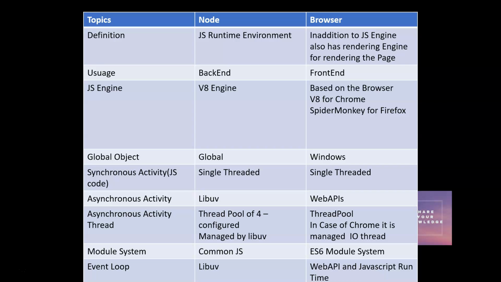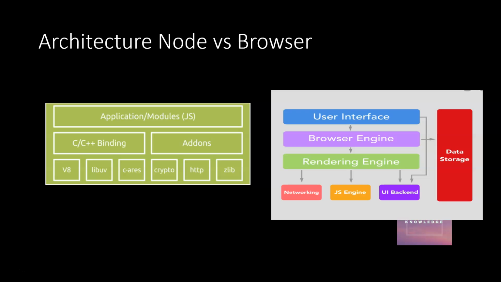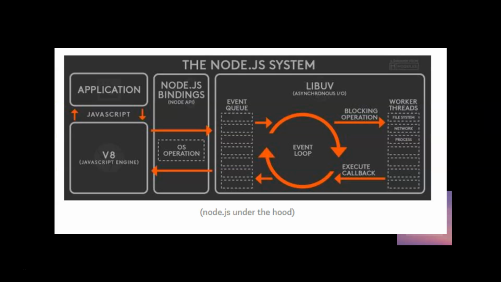Coming to the next difference, event loop. As we saw in this diagram, libuv is through which the event loop is supported in Node. Okay, it takes care of worker threads doing the asynchronous operation, and once the work is completed, by means of the event loop, it puts it into the event queue, and from the event queue it gets pushed into the V8 JavaScript engine. Okay, so if you want to understand more about event loop, I will add it as a card. You can refer to my event loop video.